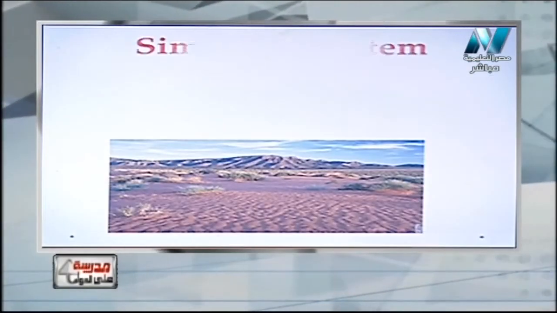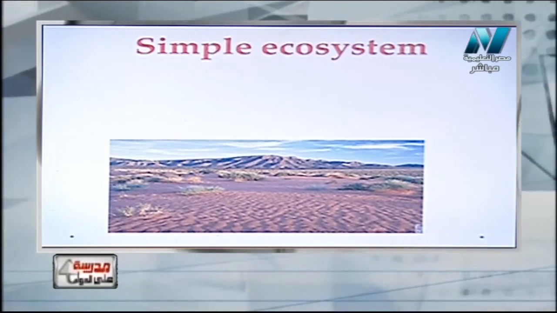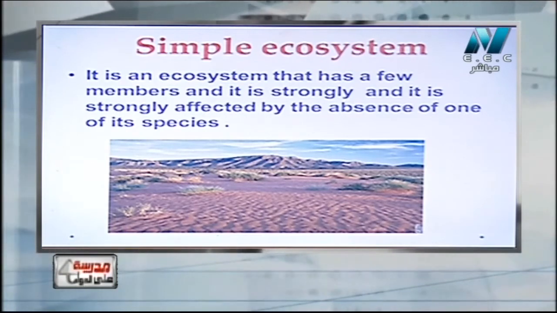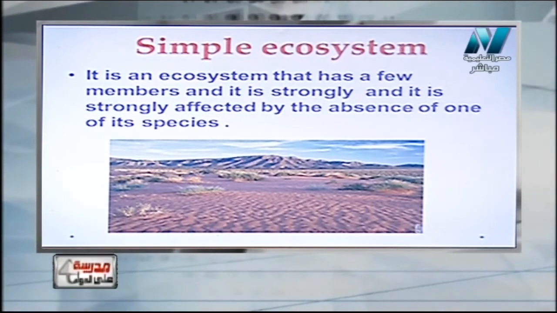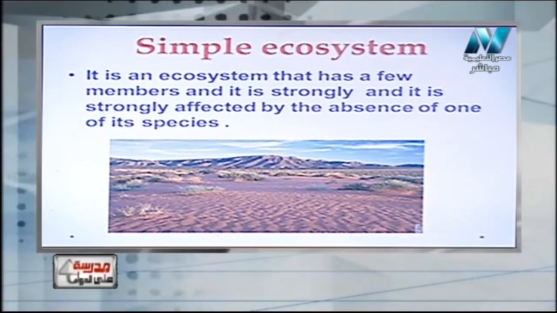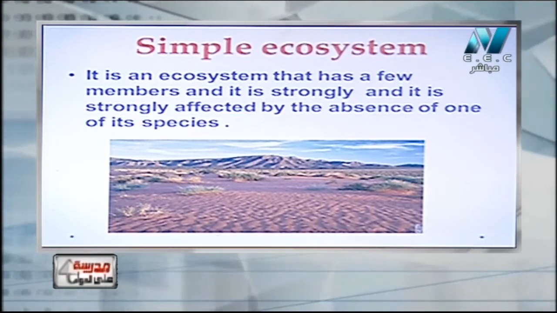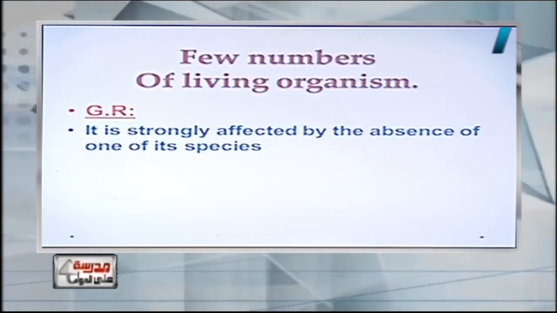Now this is the desert, and as we see, it has few members. So it's strongly affected by the absence of one species, with no alternative. The varieties of food will be rare or a very little amount. So there are few members of living organisms.